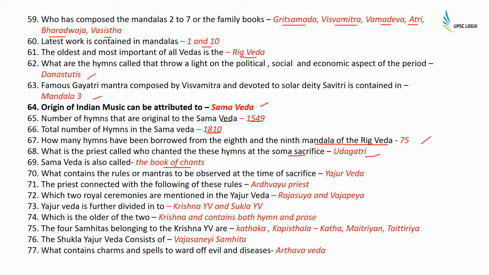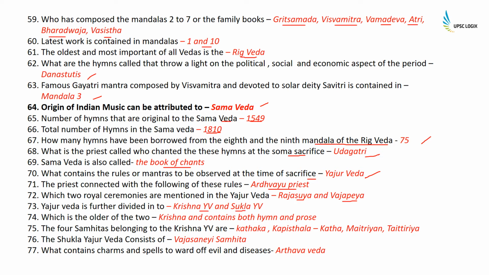What contains the rules or mantras to be observed at the time of sacrifice? It is Yajurveda. The priest connected with the following rules is the Adhvaryu priest. Which two royal ceremonies are mentioned in the Yajurveda? It is the Rajasuya and Vajapeya. Yajurveda is further divided into Krishna Yajurveda and Shukla Yajurveda.